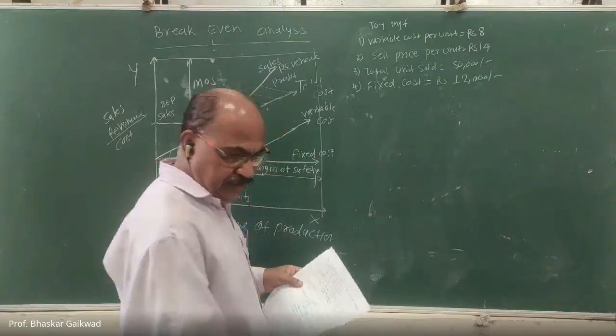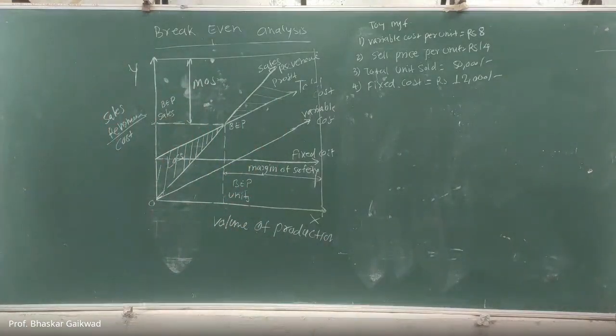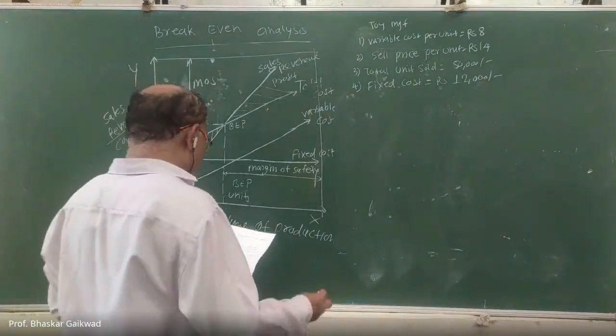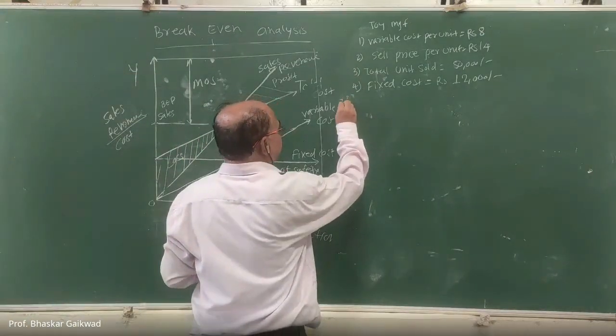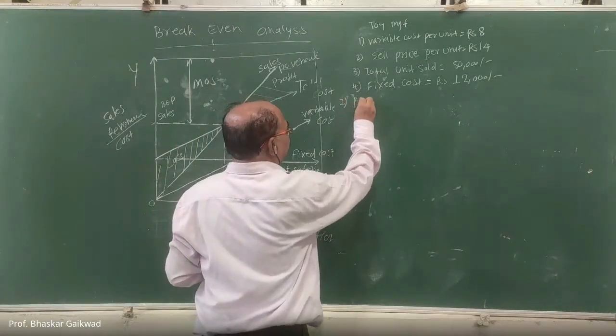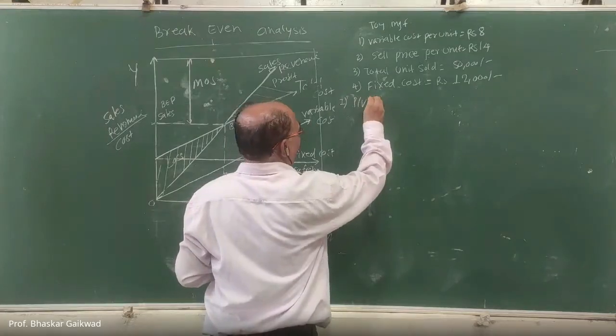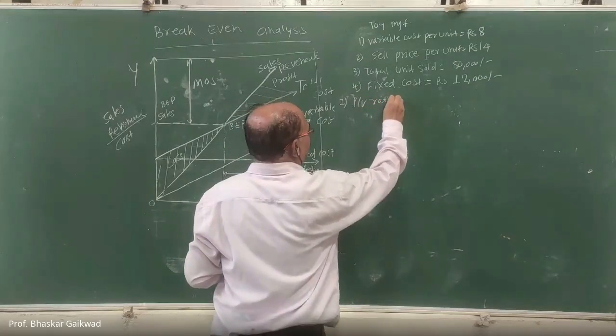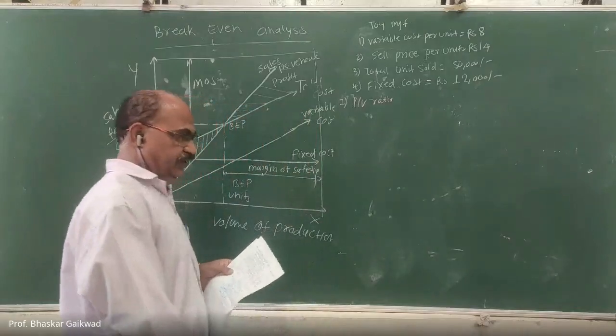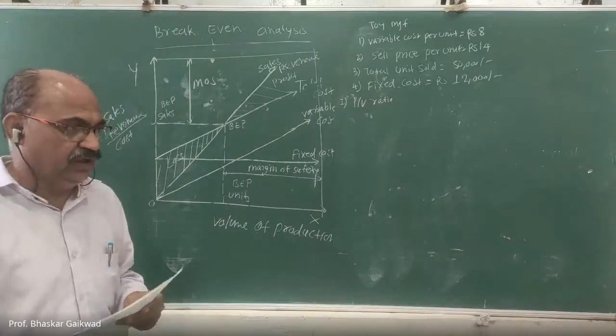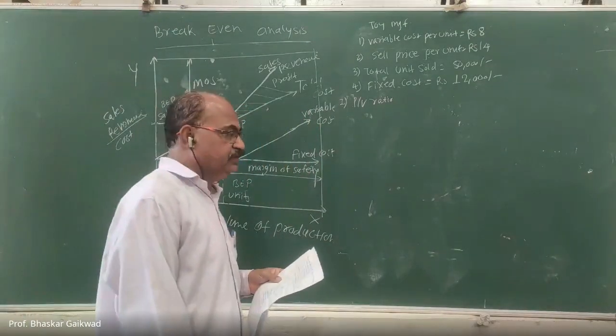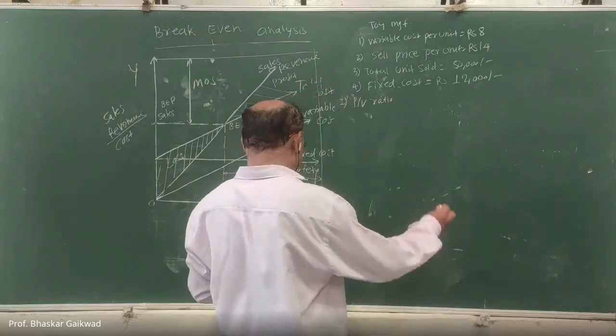So what is the question here? This data is with us. First question, calculate the PV ratio, profit volume ratio. Last time we have seen this: total contribution divided by sales.